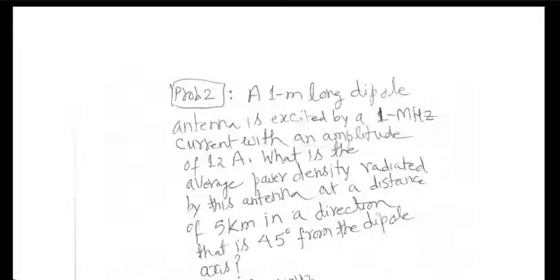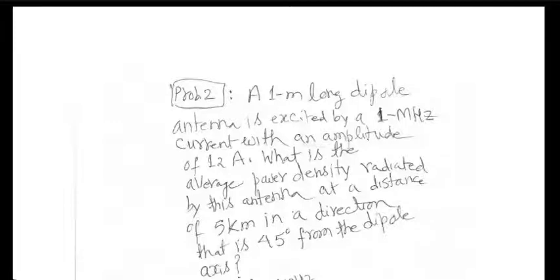So peak current in the wire is 12 ampere. What is the average power density? That means the value of the Poynting vector magnitude radiated by this antenna at a distance of 5 kilometers in a direction that is 45 degree from the dipole axis.